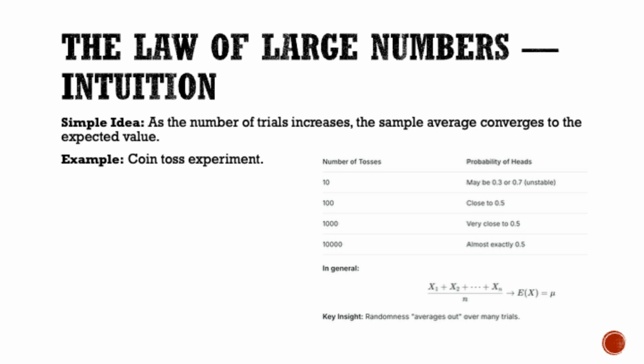In general, the average (x1 + x2 + ... + xn) / n converges to the expected value, which we denote by mu. The key insight is that randomness averages out over many trials. The more data we collect, the more accurate our estimates become. This is why we can trust averages from large samples.